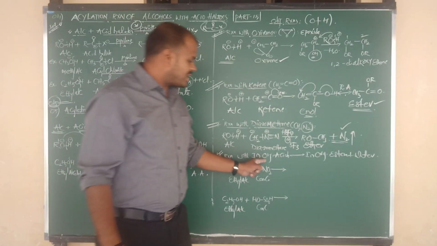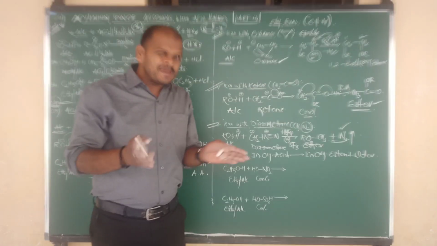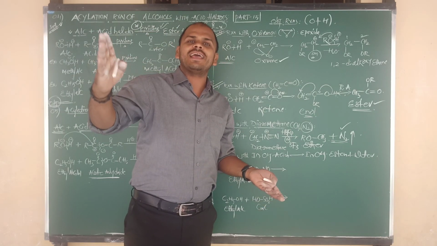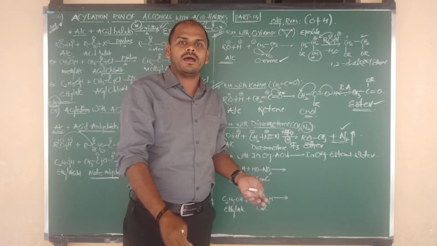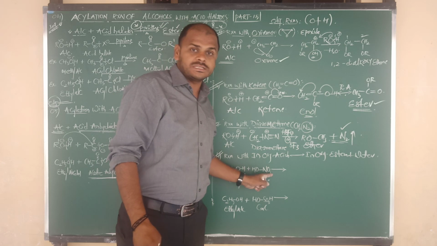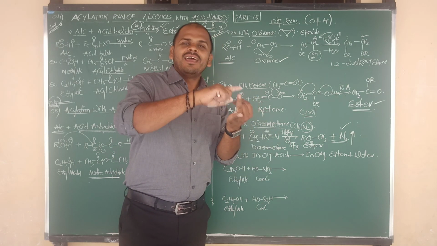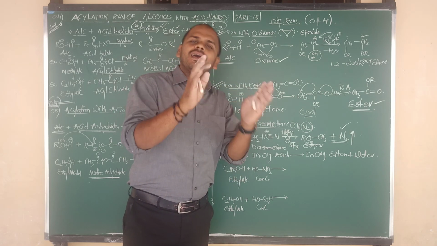Next is reaction with inorganic acids. What is meant by inorganic acid? Acetic acid is an organic acid that contains carbon and hydrogen. Here I am saying inorganic acids, which should not contain carbon, meaning HCl, H2SO4, HNO3 and so on.